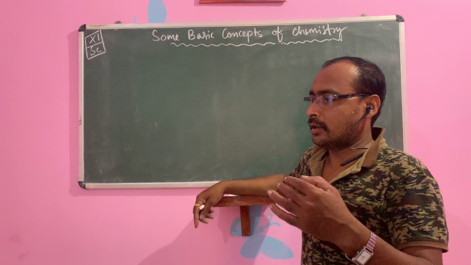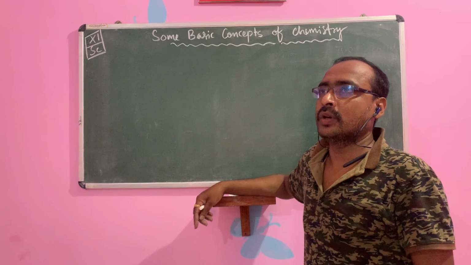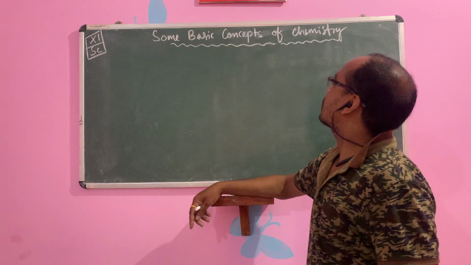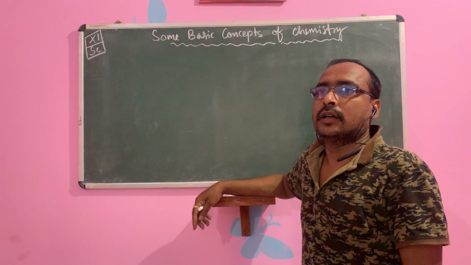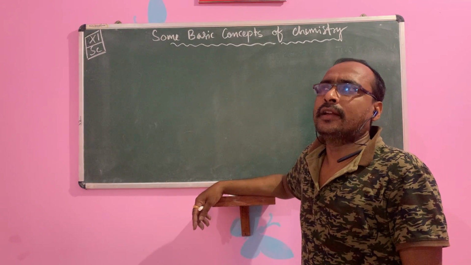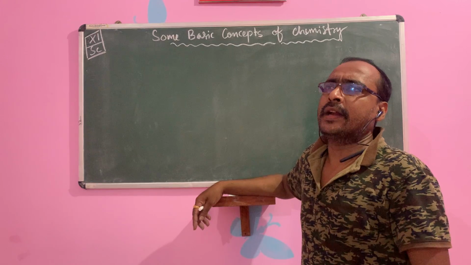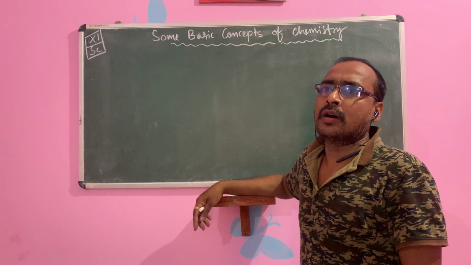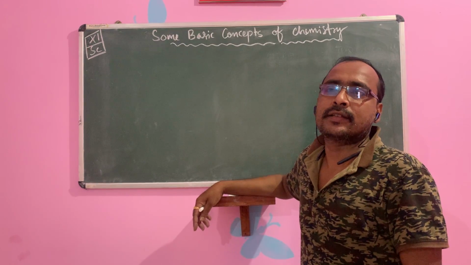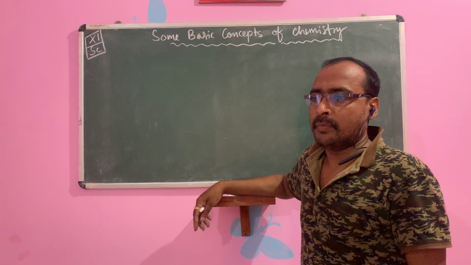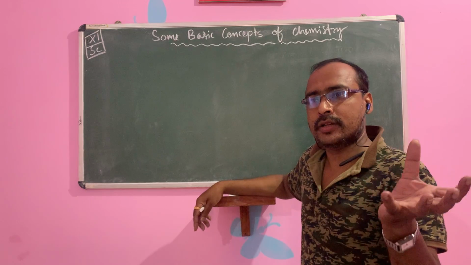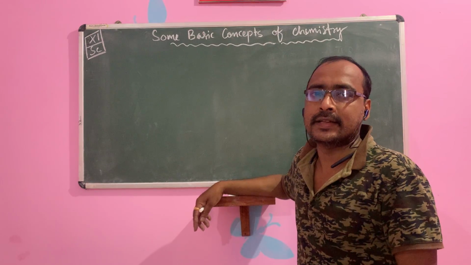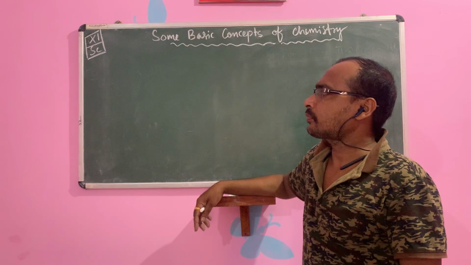Today in our class, we will discuss some basic concepts of chemistry. Children, from lower classes, class 9 and 10, you know about the elements, the atomic numbers, the activity series, the ions, making formulas, and combining the ions, that is cations and anions, or basic radicals and acid radicals.